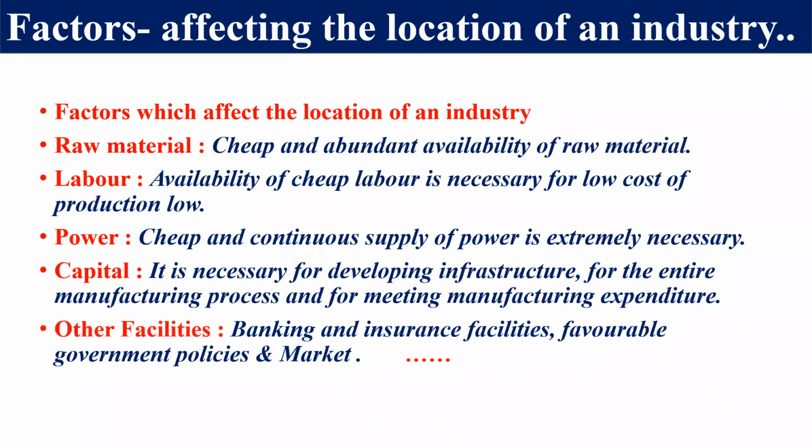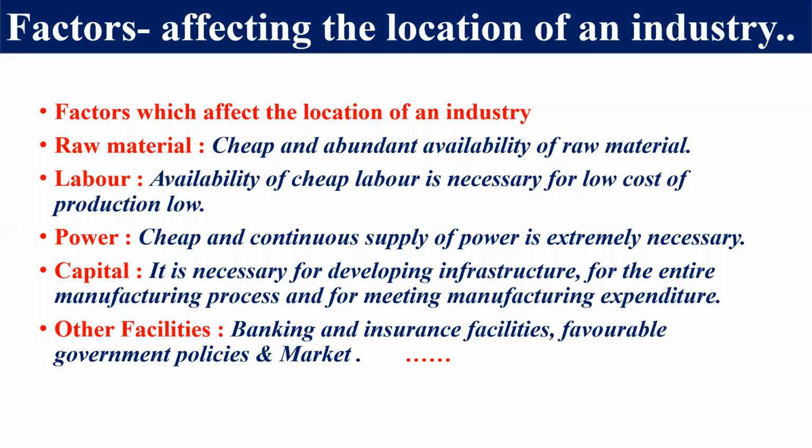And there are other facilities also, like banking and insurance facilities, because whenever we establish an industry, we require banking and insurance facilities, and favorable government policy and market policy also. Dear student, we will study the globalization chapter in economics.